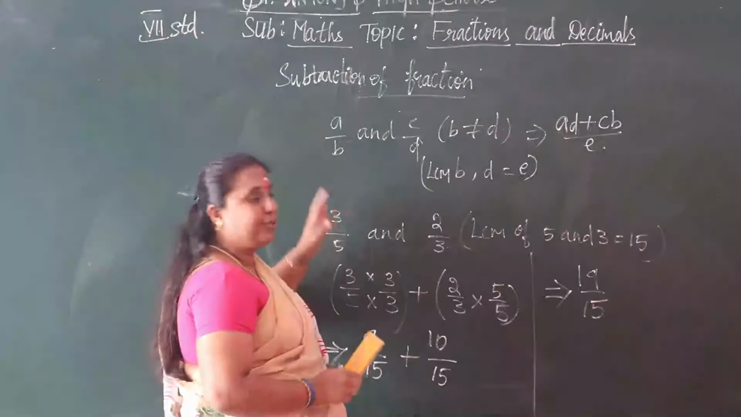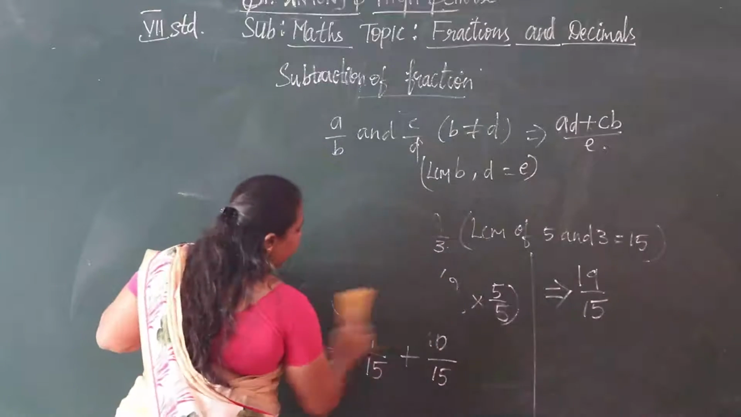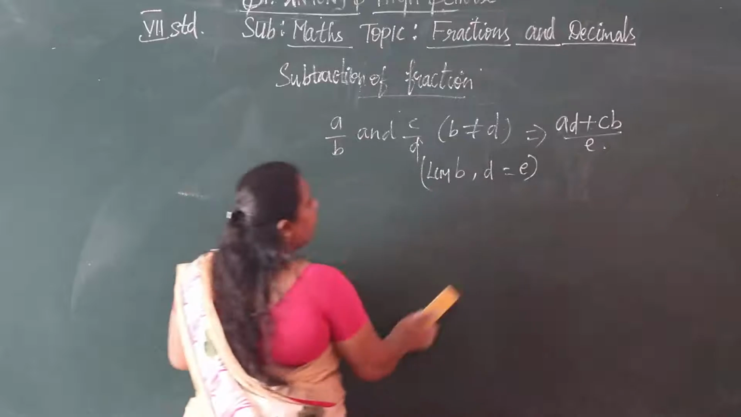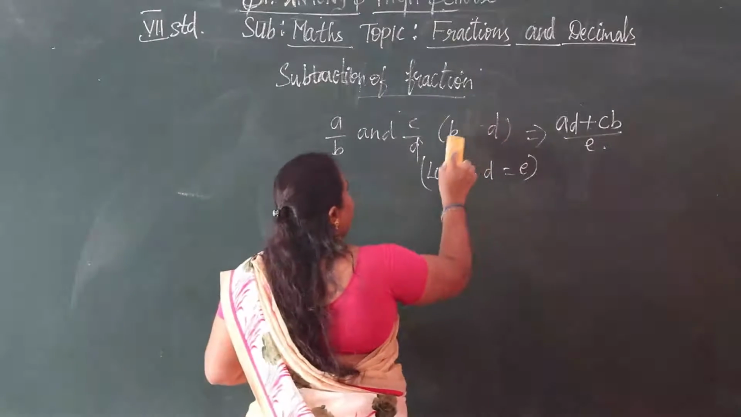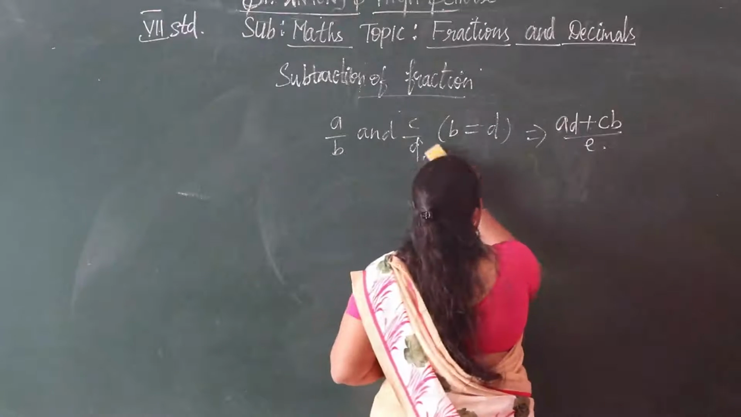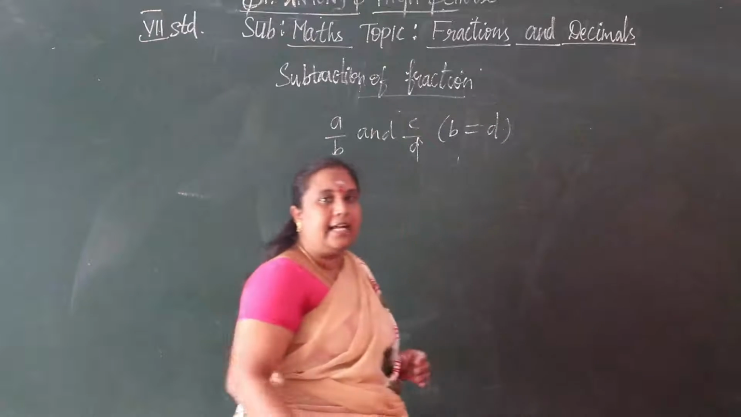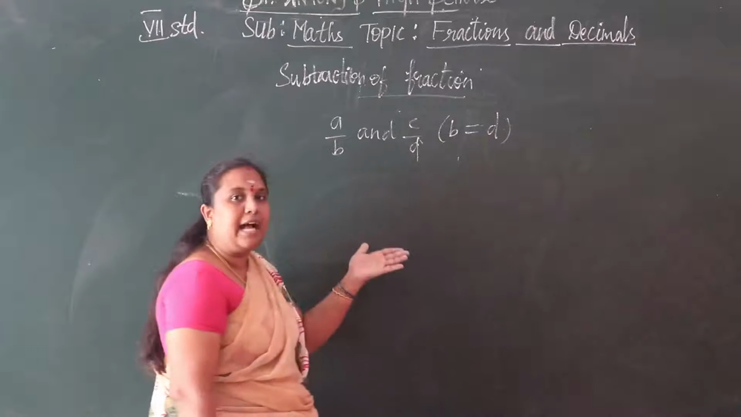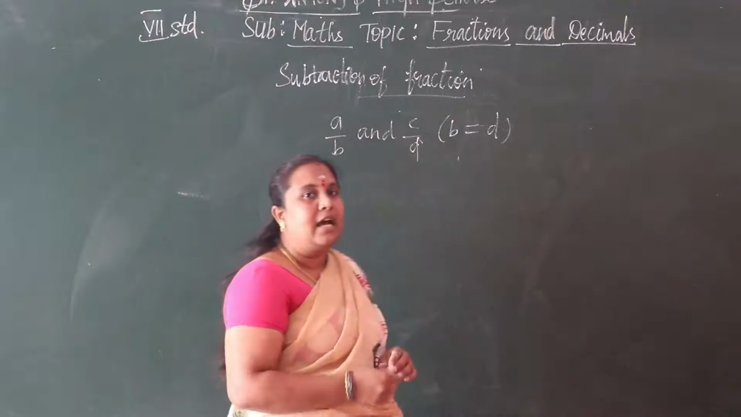Subtraction of the fractions. In subtraction of the fractions, if the given fractions have the same denominators, B equals D, there is no need to take the LCM. We can subtract as it is.